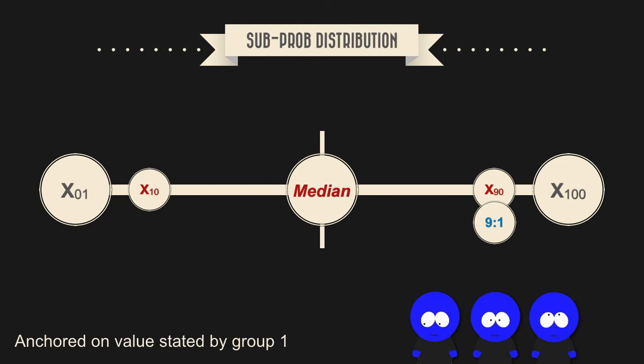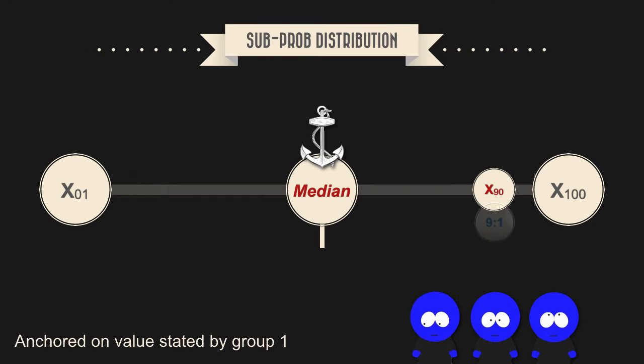However, what happens if even odds or the median value serve as anchors? In this case, the blue group would start their estimation from the median or the 50-50 point and adjust upward to x90. However, because adjustments tend to be insufficient, they are likely to determine the x90 value provided by the red group as more conservative or less extreme.